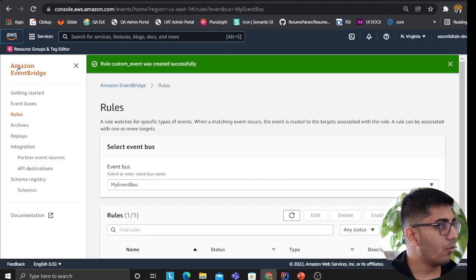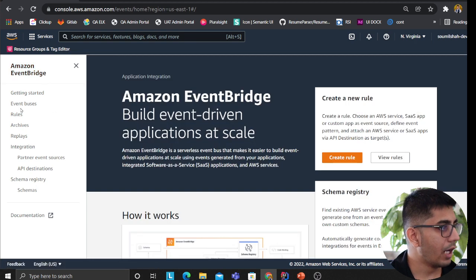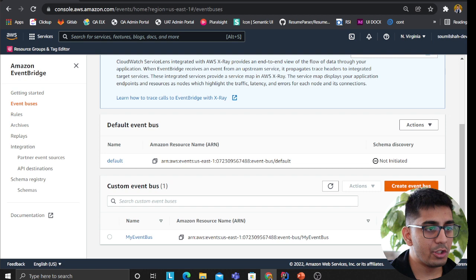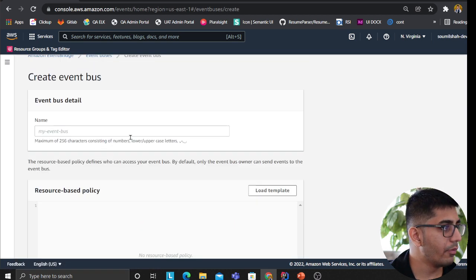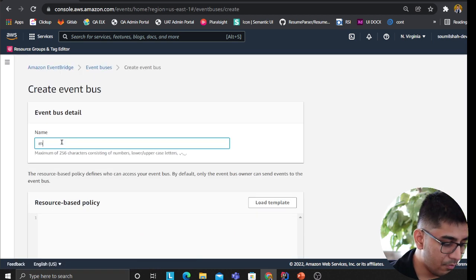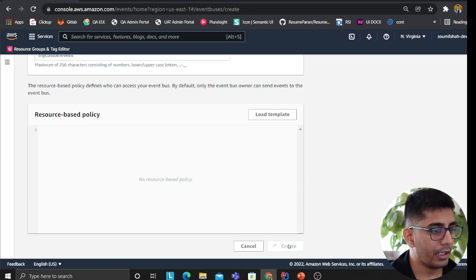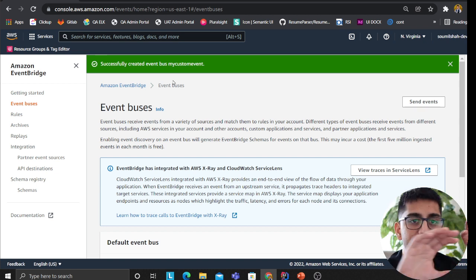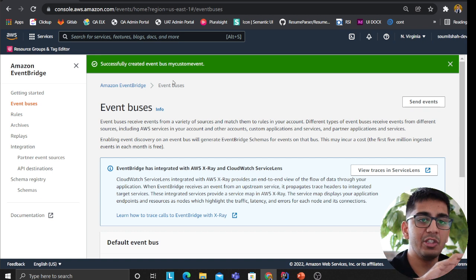First of all, what we need to do is go to Amazon EventBridge and click on event bus. I already have an event bus, but I'll teach you how to make one. Click on create event bus, type in some name, and click on create. This should create your event bus. So this is where you would publish your messages to the bus, right? The messages are flowing in the bus. Now, based on the message, you want to react to something, so we need to create some rules, right?